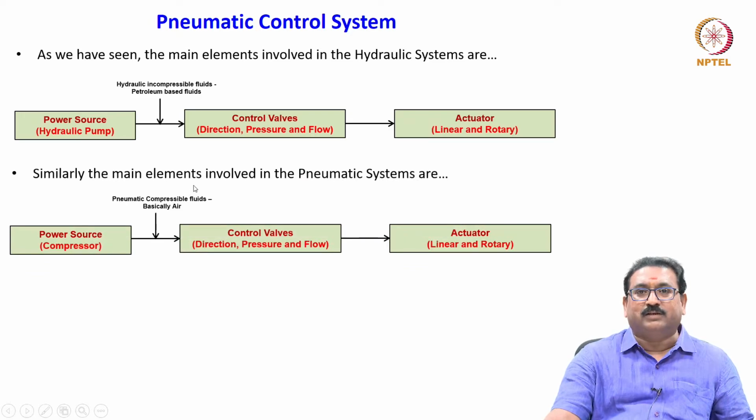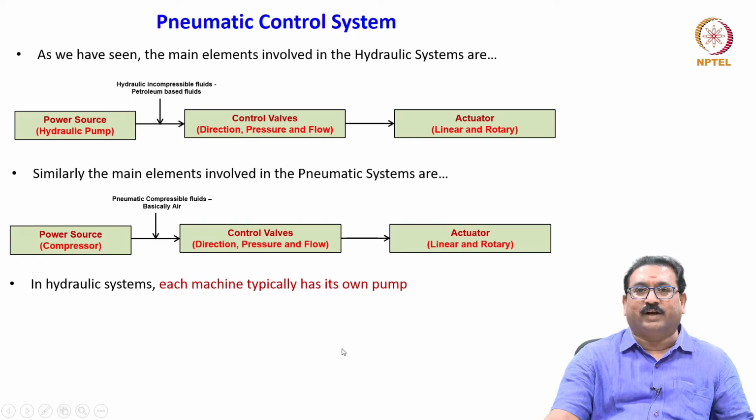Similar to this, friends, the main elements involved in the pneumatic systems are power source. Here it is a compressor which requires basically air. Air is a working media here. Again, similar to here, control valves are there, direction, pressure and flow control valves. And finally, an actuator which includes a linear and rotary, similar to here.